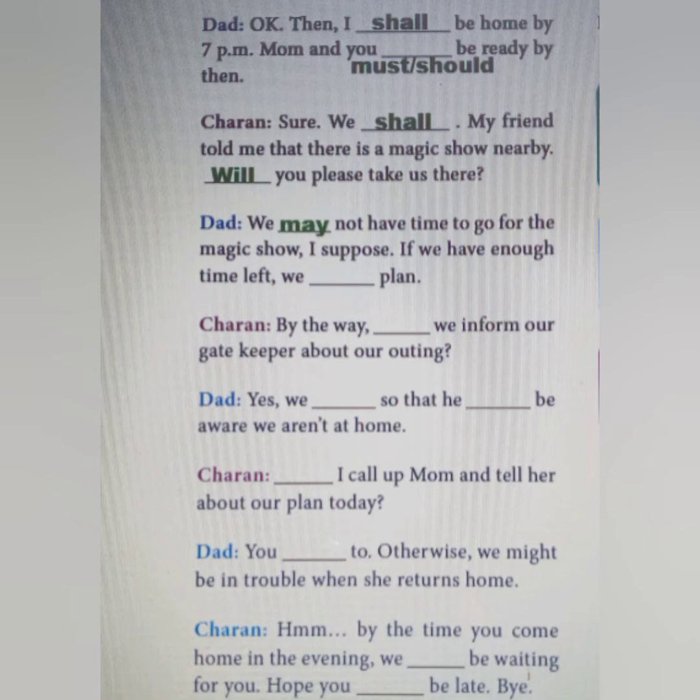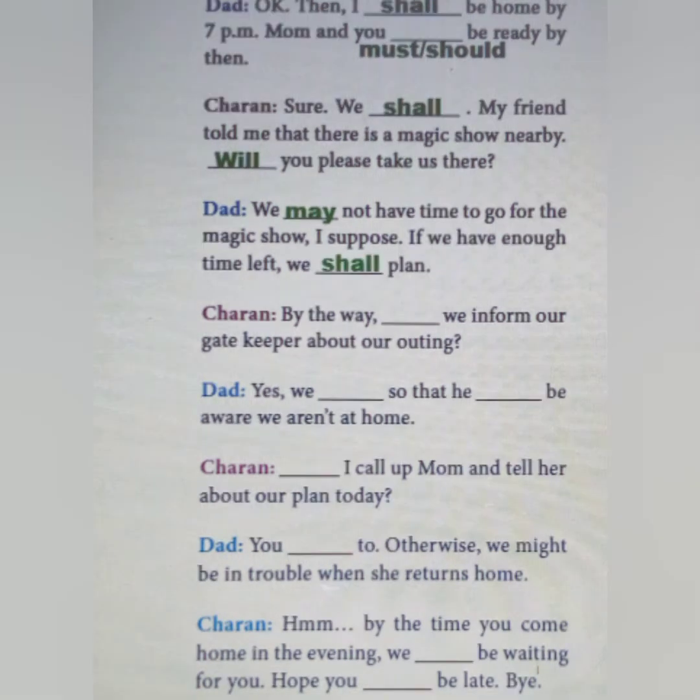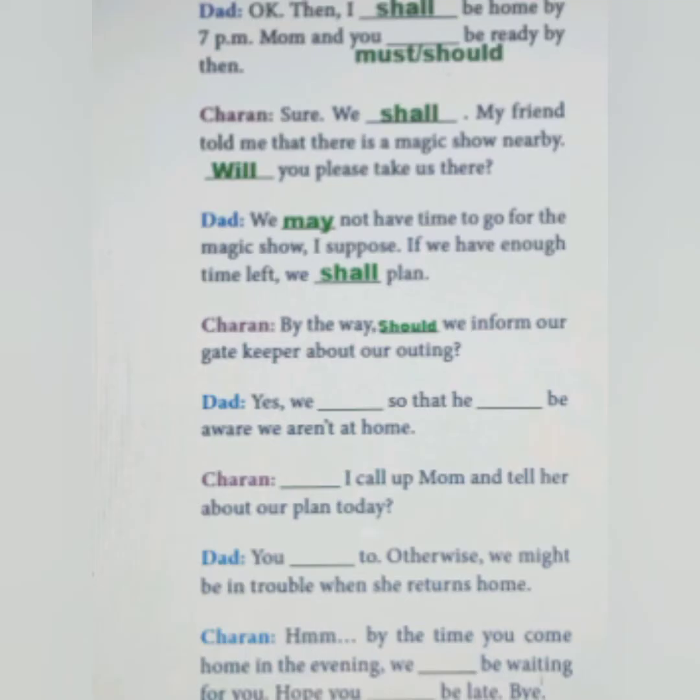We already know that if the first half of the sentence is in present form, the second half of the sentence must be in the future form, so that we can use the word shall. By the way, dash, we inform our gatekeeper about our outing. It is a question to get suggestion whether they have to inform the gatekeeper about the outing or not, so that we can use the word should. Should we inform our gatekeeper about our outing?